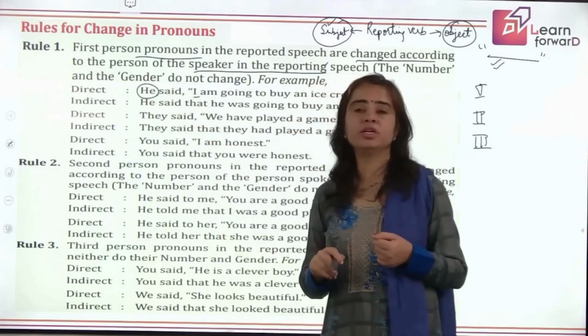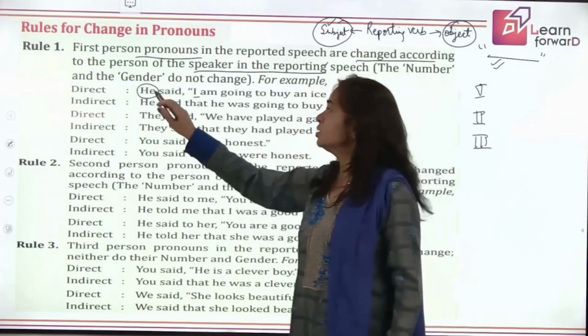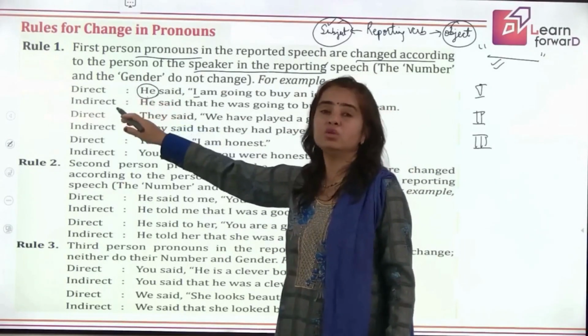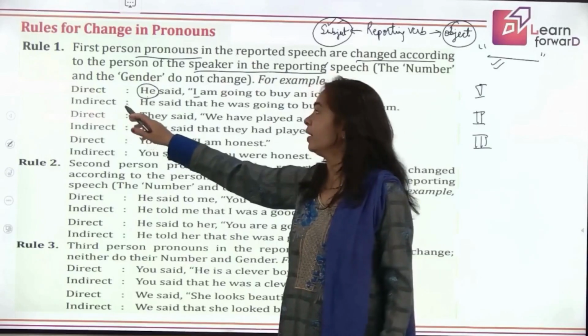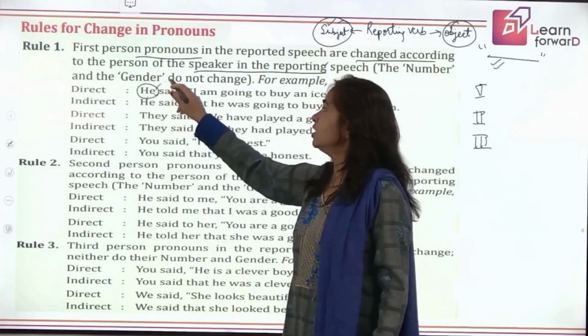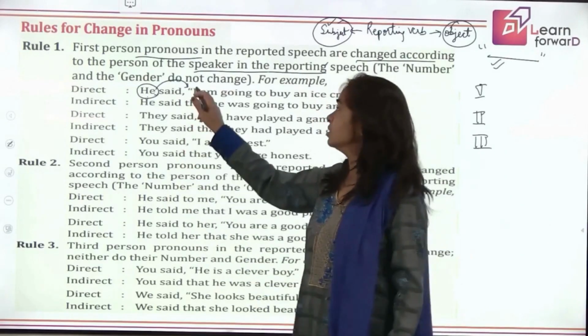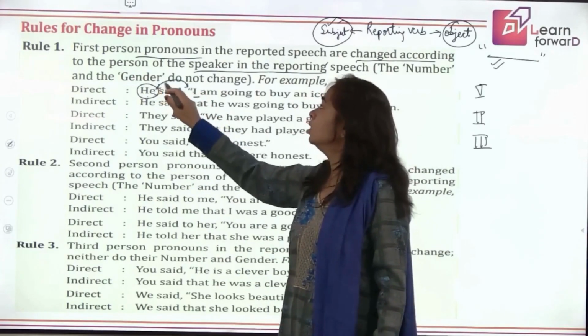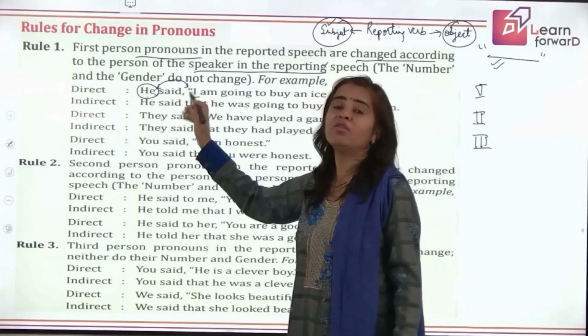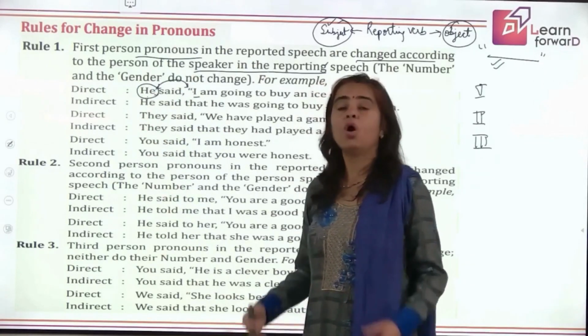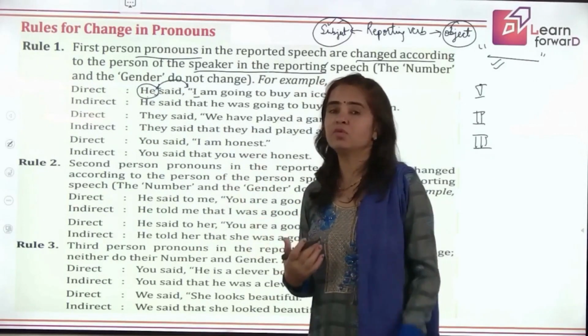He is the subject here. Although this is third person, when you change the narration to indirect speech, this I will change to third person. So your I will become he, or the corresponding case, whatever it is.